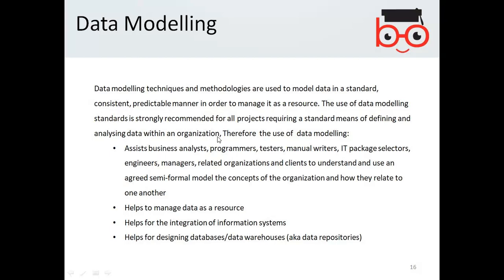data within an organization. Therefore, use of data modeling assists business analysts, programmers, testers, manual writers, IT package selectors, engineers, managers, related organizations, and clients to understand and use an agreed semi-formal model, the concepts of the organization, and how they relate to one another. It also helps to manage data as a resource. It helps with integration of information systems, and helps with designing databases and data warehouses, also called data repositories.